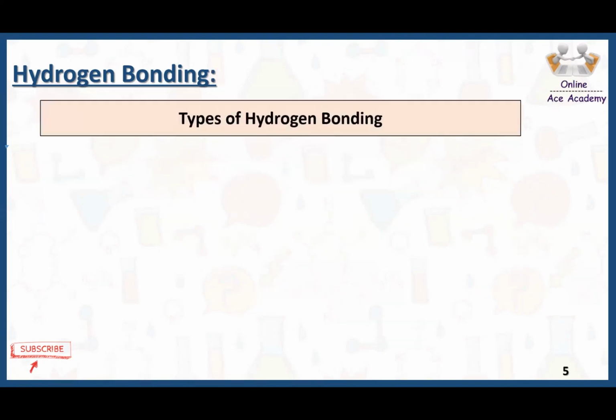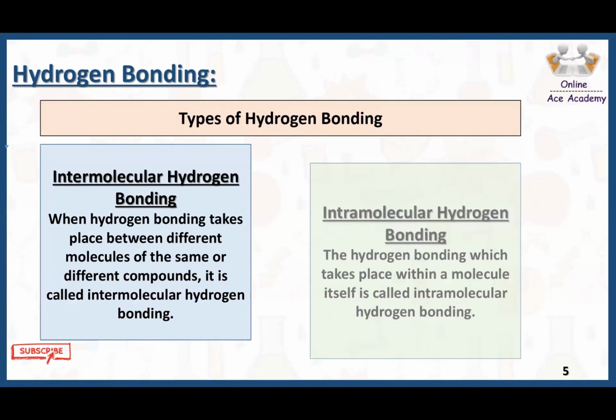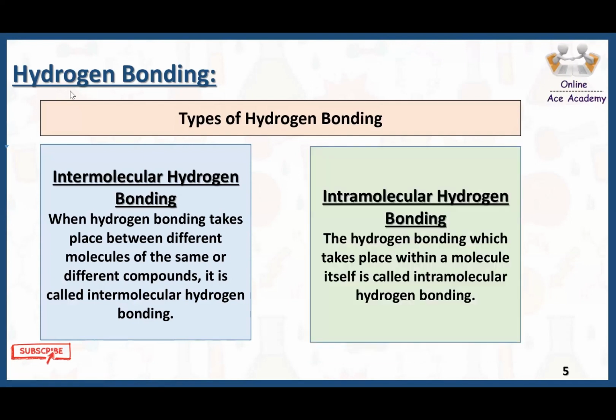Types of hydrogen bonding. Here we have two types of hydrogen bonding: intermolecular hydrogen bonding and intramolecular hydrogen bonding. Intermolecular, as the name indicates, is the one that is between molecules. When hydrogen bonding takes place between different molecules of the same or different compounds, this type of bonding is intermolecular hydrogen bonding.